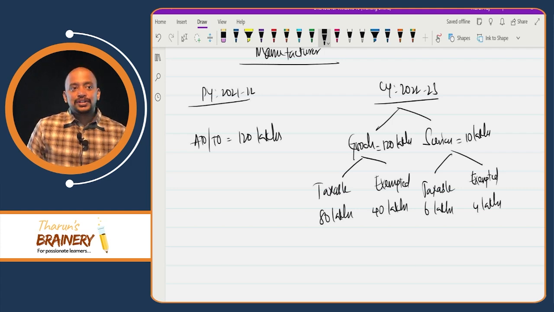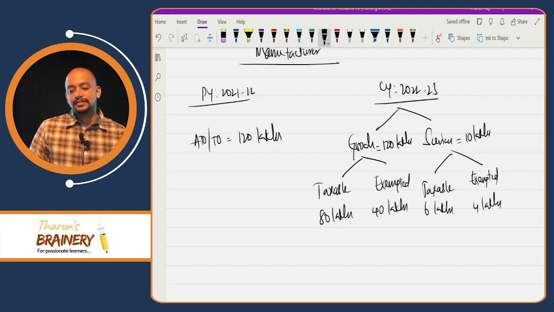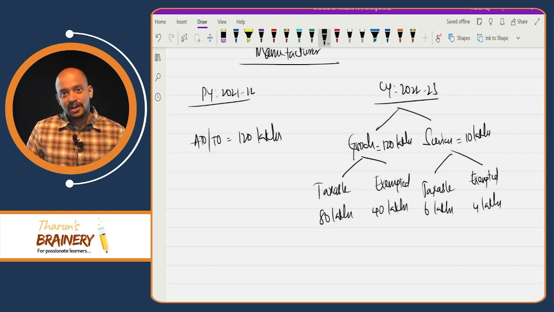The 130 lakhs into 1%. Wrong answer. 8 lakh? 8 lakh 60,000. Wrong answer. 86,000. Wrong answer.